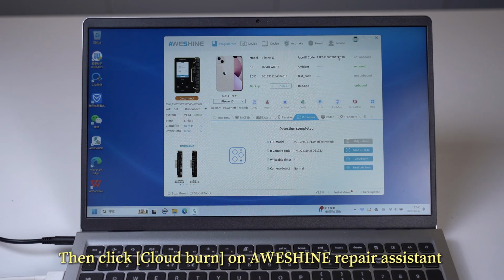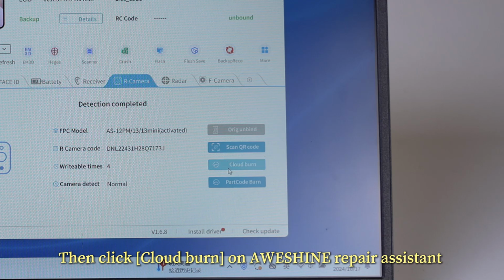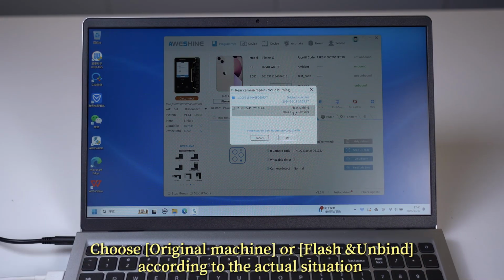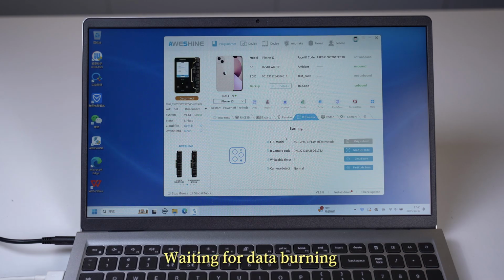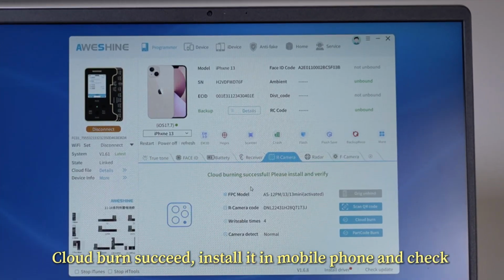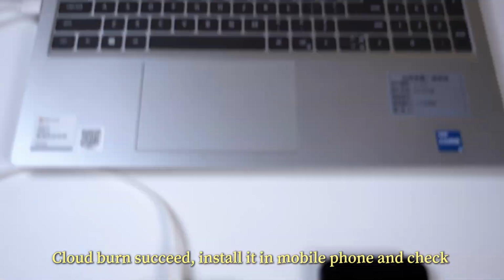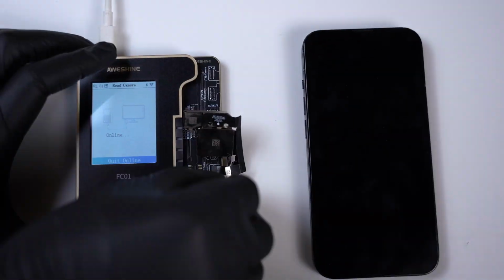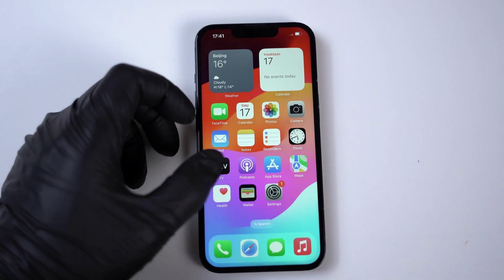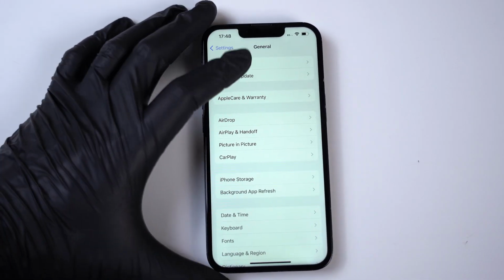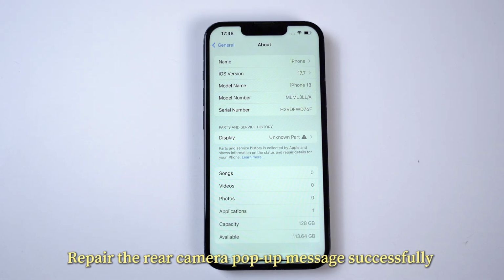Then click Cloud Burn on Aweshine Repair Assistant. Choose original machine or flash and unbind according to the actual situation. Click OK. Waiting for data burning. Cloud burn succeed. Install it in mobile phone and check. Repair the rear camera pop-up message successfully.